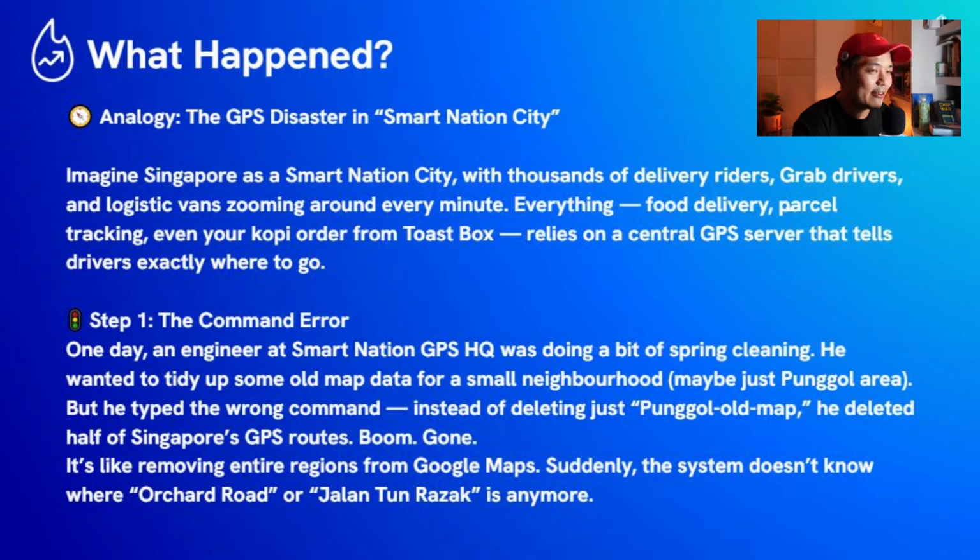When I heard about this news, I had trouble understanding what exactly was happening behind the scenes. So I asked ChatGPT, can you explain to me in layman's terms? Alright, so imagine right now we have a GPS system, and everyone, from Grab drivers, Foodpanda, or even McDonald's delivery, is relying on this GPS system. And in this GPS system, a portion of the code got wiped off. So when I key in a location, for example Orchard, because of this code being removed, I couldn't locate Orchard Road. The map cannot locate it, and because of this, all the Grab drivers and Foodpanda cannot find Orchard Road.